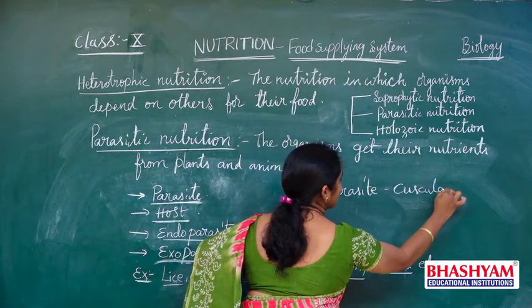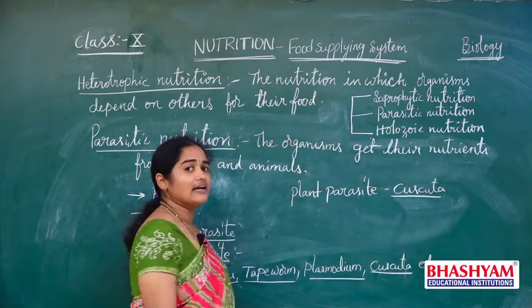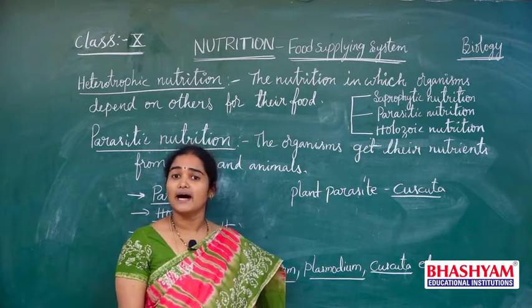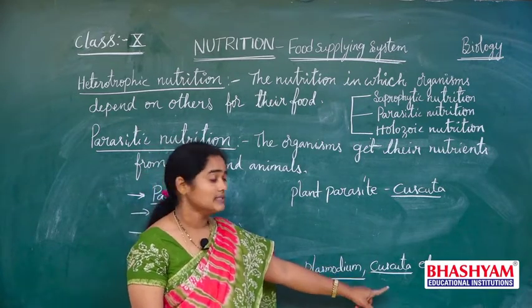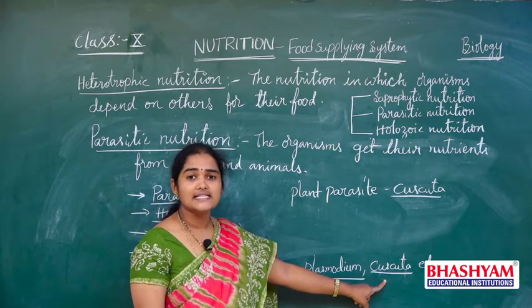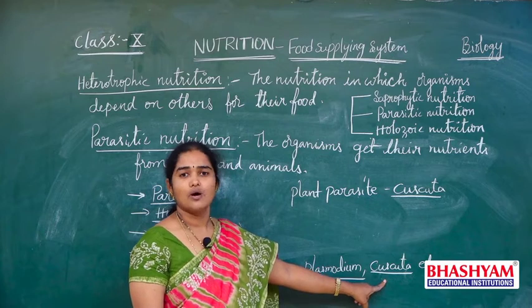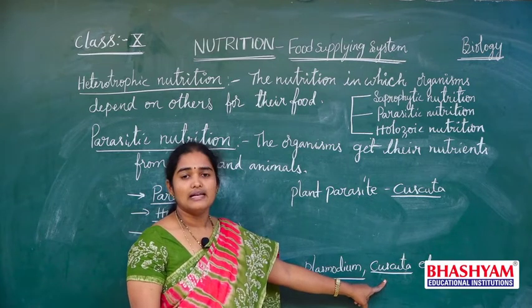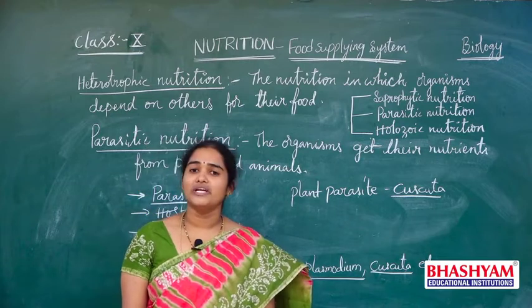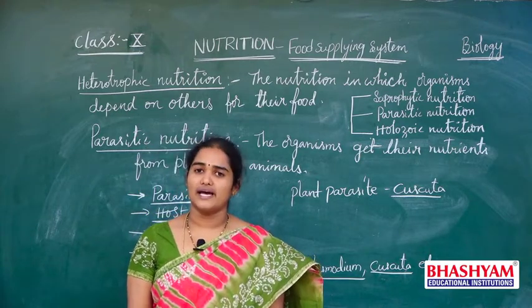Cuscuta. Generally, as we studied in our earlier classes, plants are autotrophic organisms, but this is a plant which is not an autotrophic organism. It is a parasitic organism. Now let us see how this Cuscuta obtains its nutrients from the host organism.